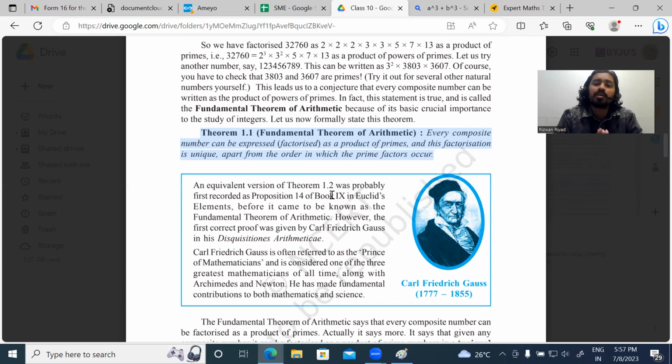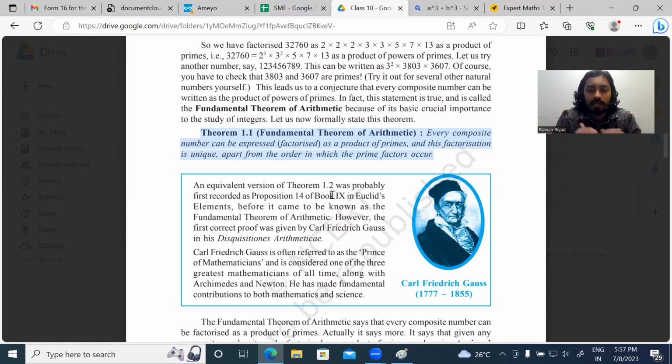According to the fundamental theorem of arithmetic, every composite number, meaning numbers other than 1 and prime numbers, all other natural numbers, that is, numbers having more than 2 factors, such numbers are known as composite numbers. Now every such composite number can be factorized. I will explain with examples later.